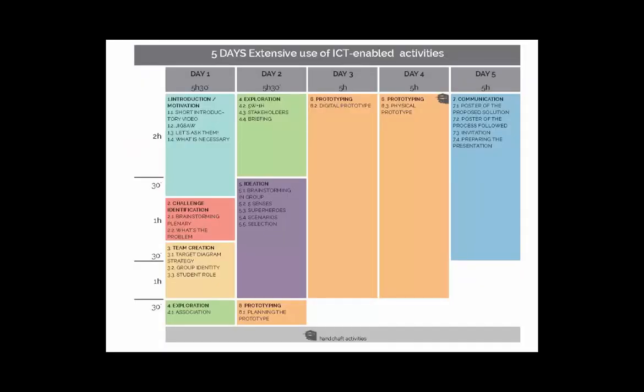Finally, option number 4, extensive duration, extensive use of ICT-enabled activities, 5 days. In this option, the overall program employs heavily digitalized activities. Prototyping is a combination of digital and handcrafting activities.